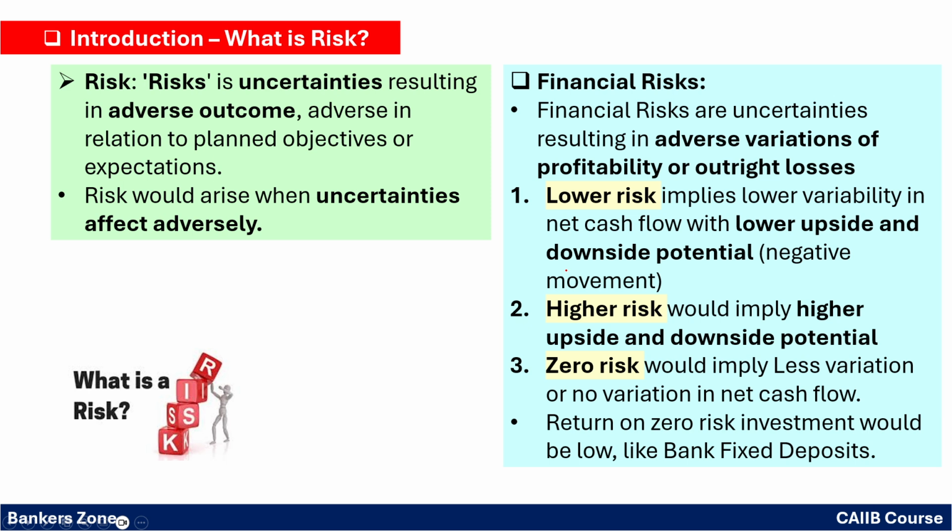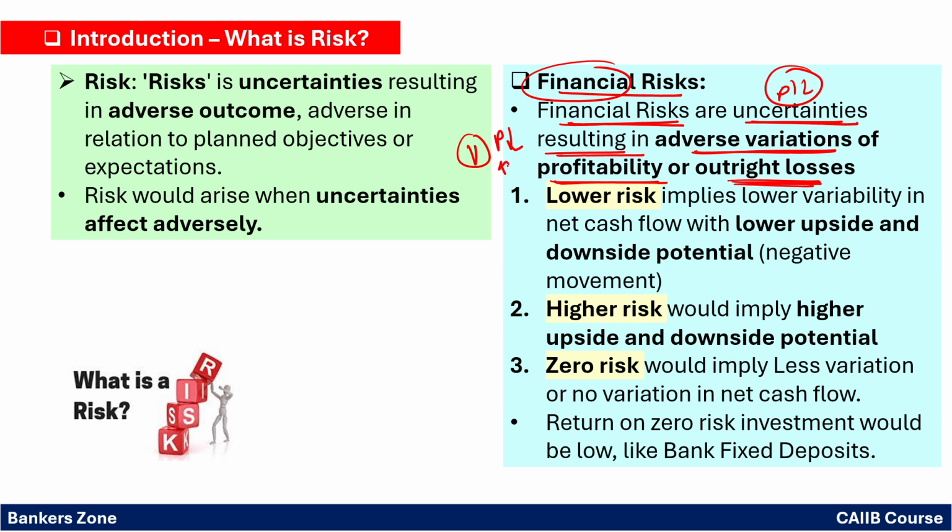So now see, what do you mean by the financial risk? Financial risks are the uncertainty resulting in adverse variation of the profitability or outright losses. So very simple. When there is a word of finance, that means obviously we will talk about the profit or the loss. Means what? There will be the variation, right? So profit, it may decrease the profit or it may increase the losses. So decrease in the profit or increase in the losses is nothing but the financial risk.